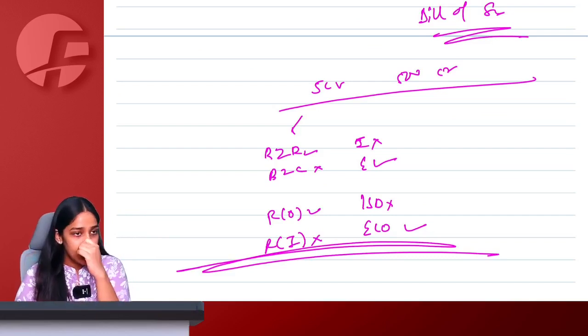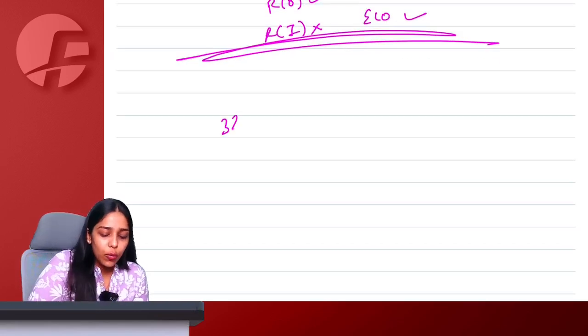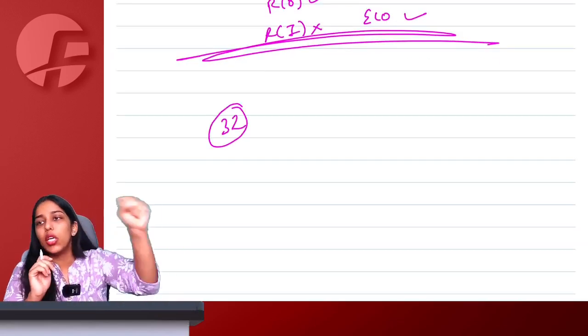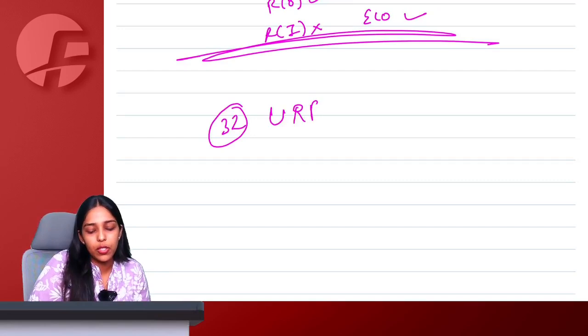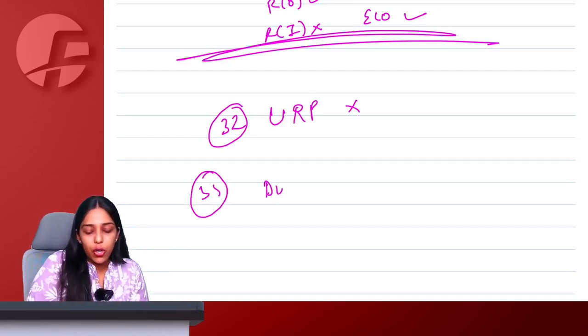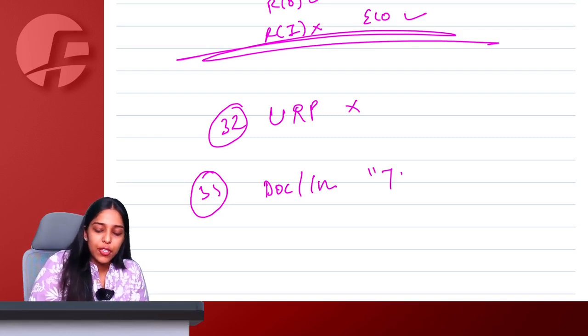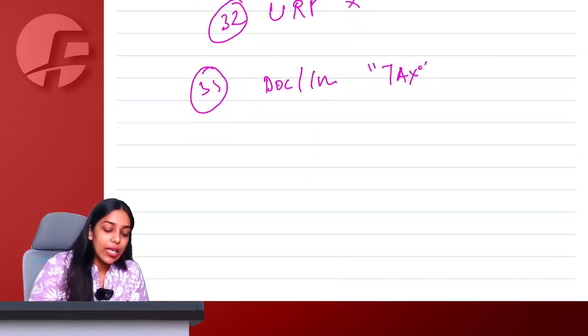Perfect ma'am. Then section 32, will break all your 32 teeth. Hey unregistered person, you are not authorized to collect unauthorized taxes. 33, whatever document or invoice you are issuing, please make sure to mention the amount of tax on the same.